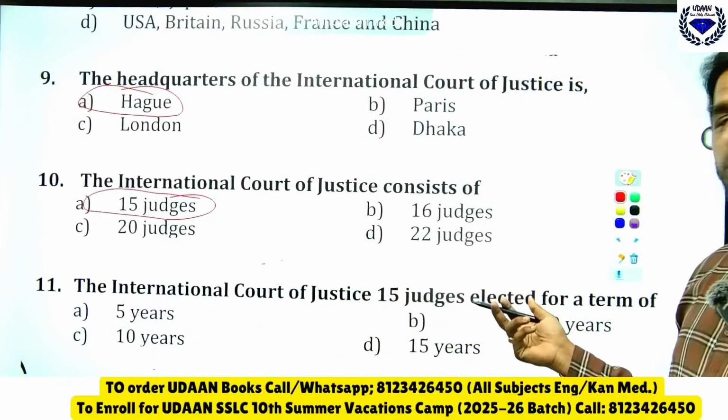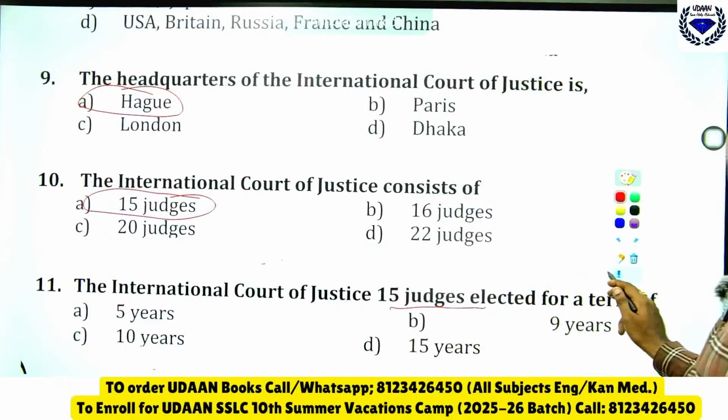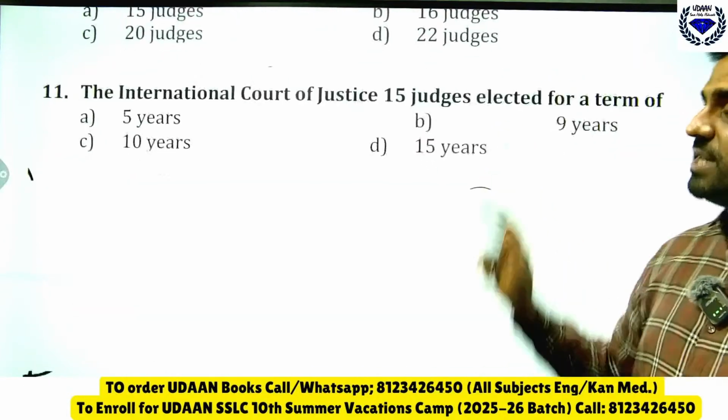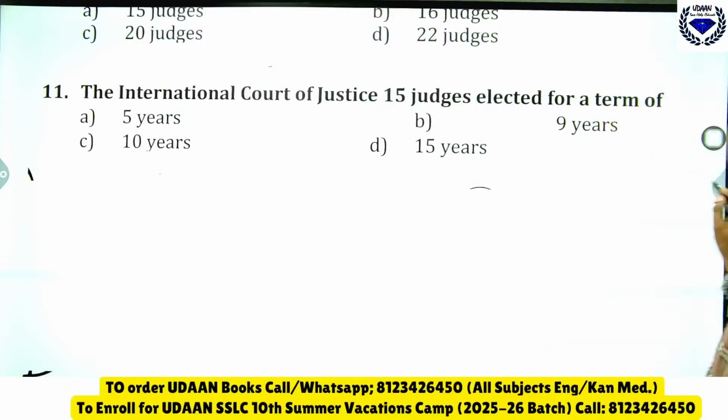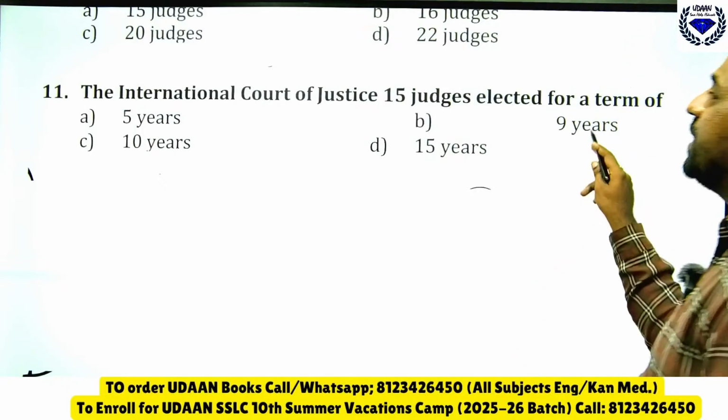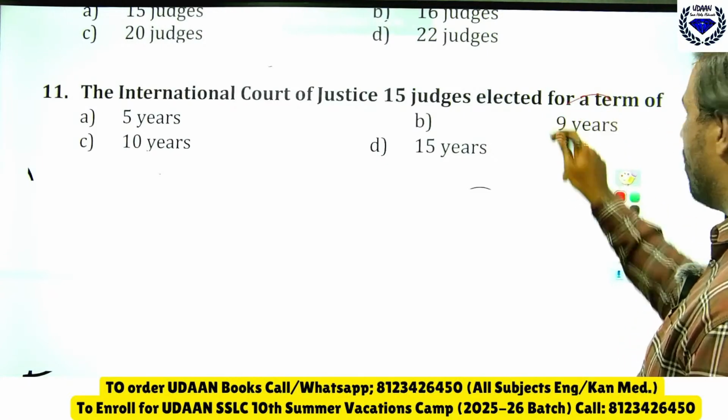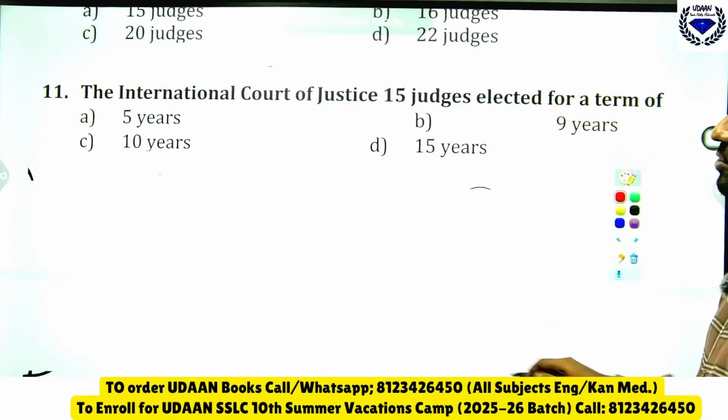The International Court of Justice has 15 judges elected for a term of how many years? Tell me how many years they stay. 15 judges. They are elected for 9 years. I said this yesterday. They are elected for how many years? For 9 years. Now I will do one mark questions fast.